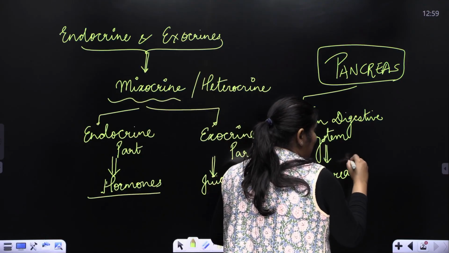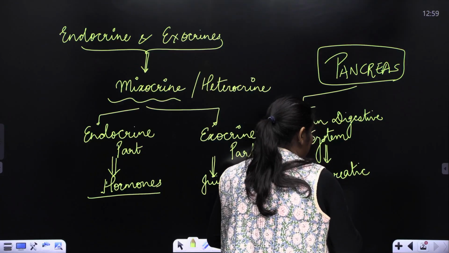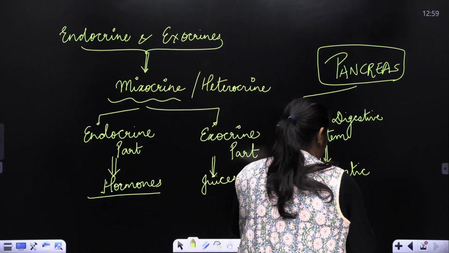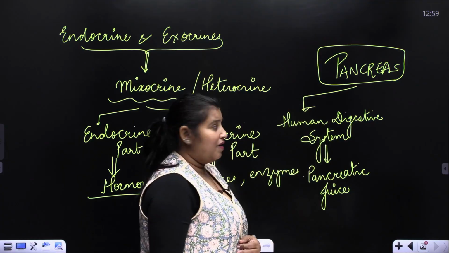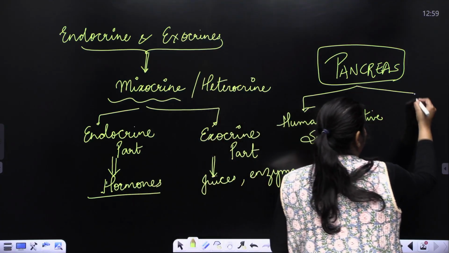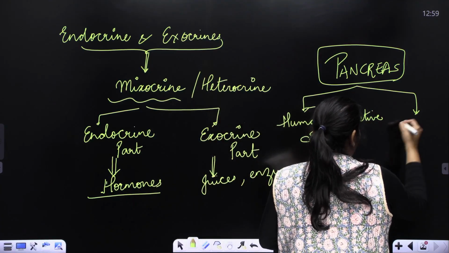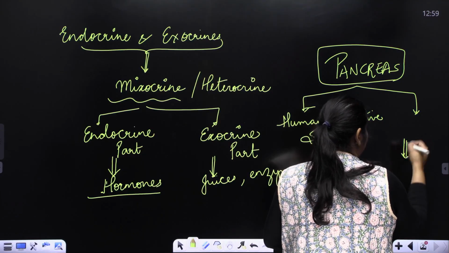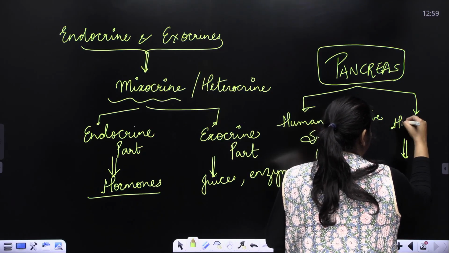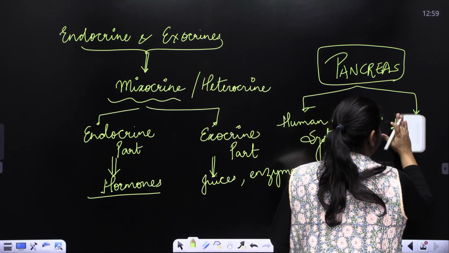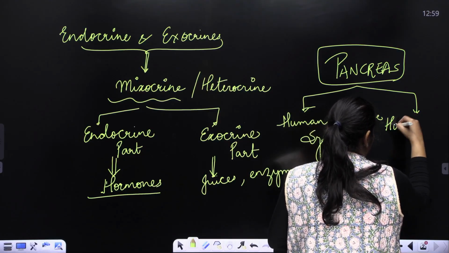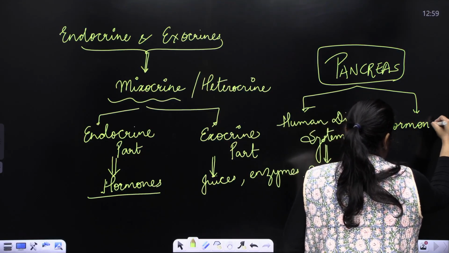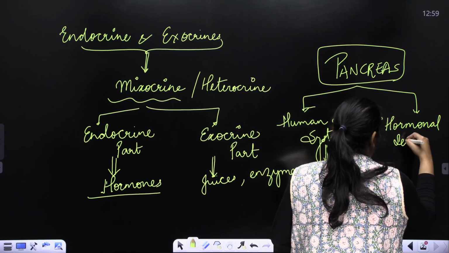So pancreatic juice is released as a part of exocrine gland, right? And next is the hormonal secretion.